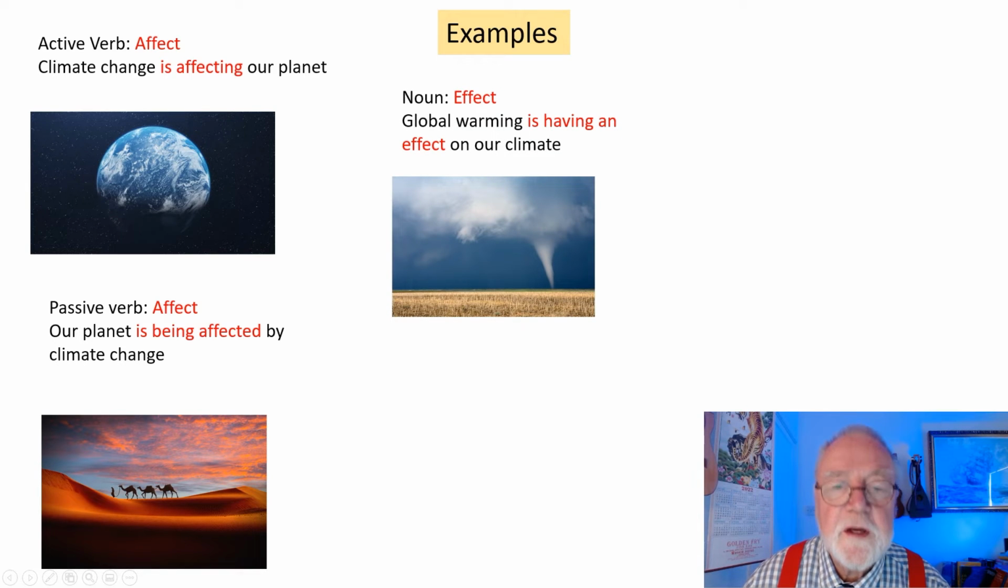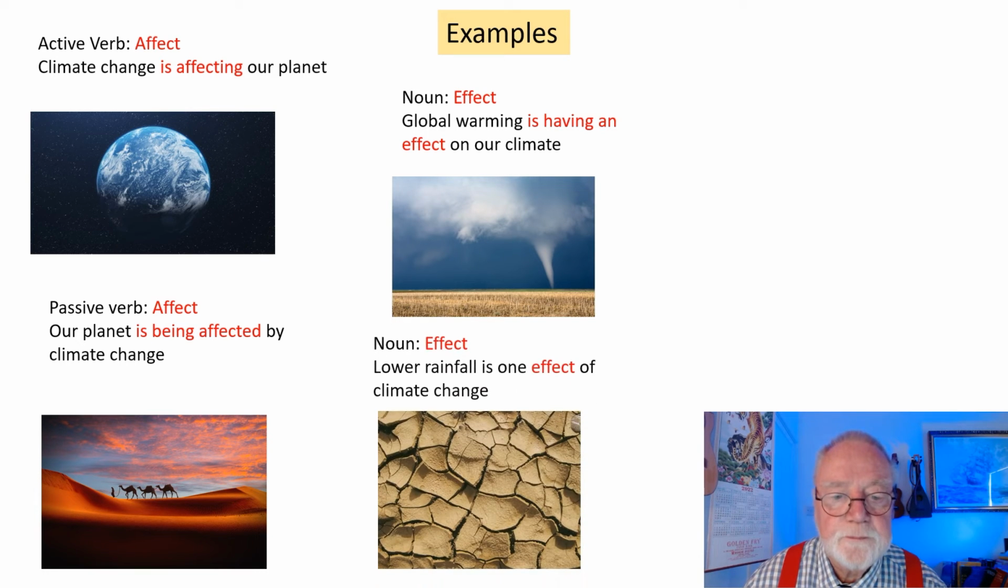The noun is effect. Global warming is having an effect on our climate. In other words, we can see the result, storms, floods and fires. Lower rainfall is one effect of climate change, one result.